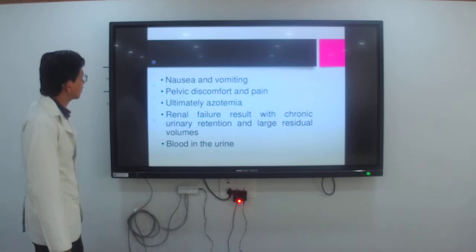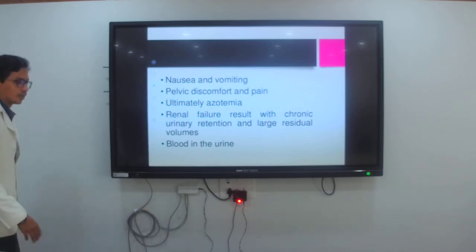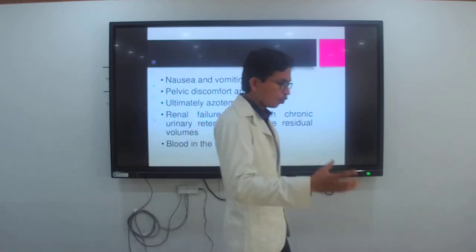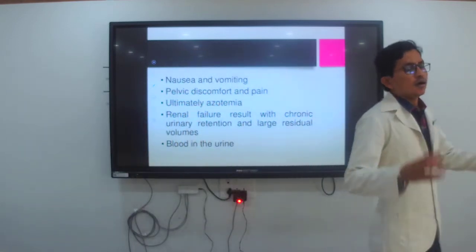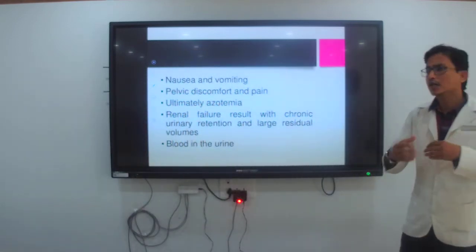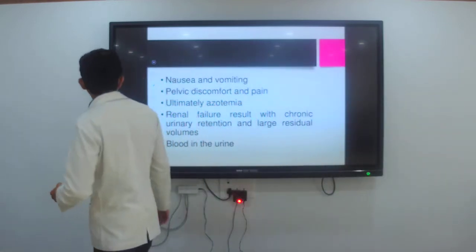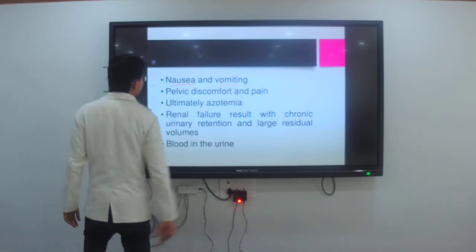The next sign and symptom is nausea and vomiting. Because the patient has an infection of the bladder, or the prostate gland gets infected, the client may have fever, chills, etc. Because of that, we may see nausea and vomiting.